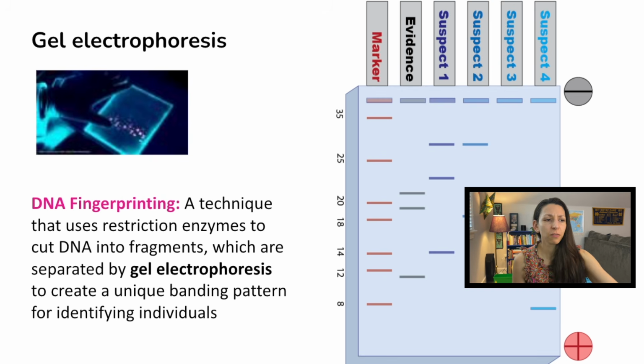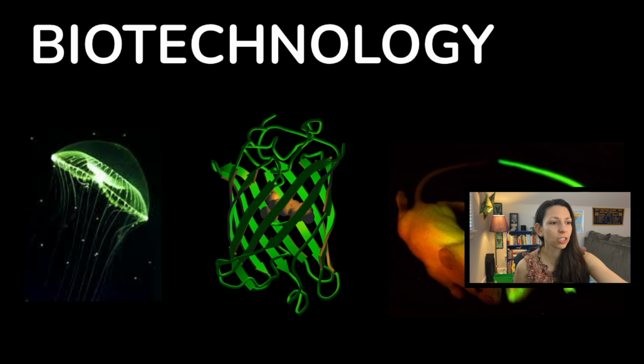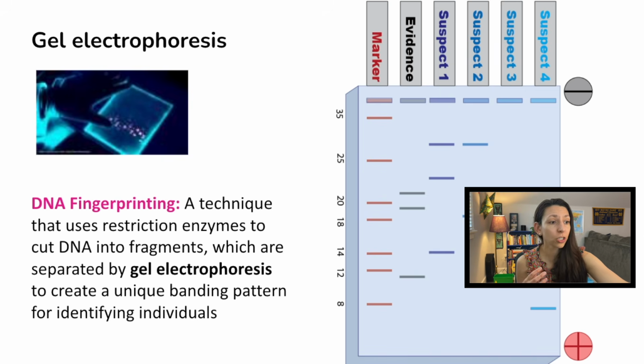You might have also heard of genetically modified organisms, and these are just an organism whose DNA has been altered using biotechnology, like pest-resistant crops or insulin-producing bacteria. You might have also talked about bioethics, which is the study of ethical issues that might come out of biotechnology.